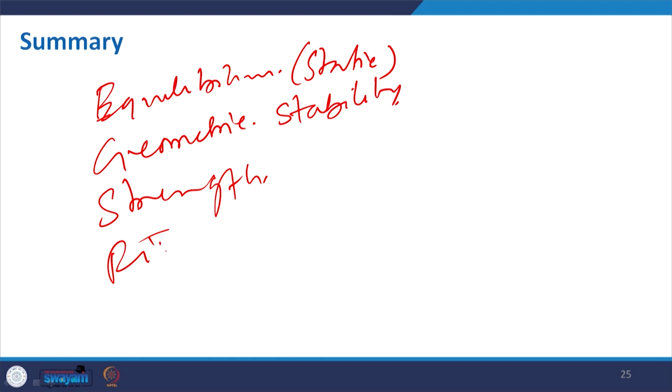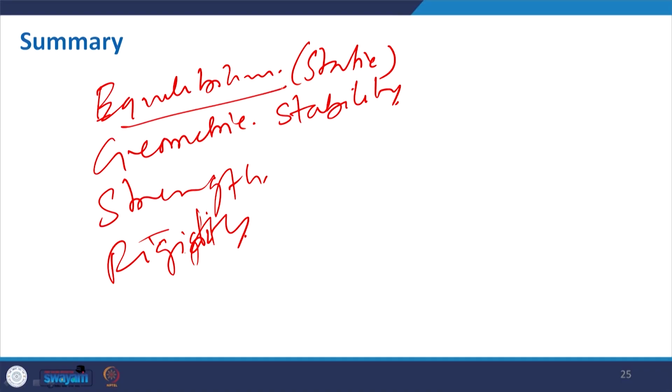Then you have the strength and rigidity. Strength and rigidity depend on the load calculation: you can calculate the load and then the corresponding structure, and then find out the suitable cross section and the material as well, so that you can cope with all possible loads that may affect your structure and can make your structure unstable.